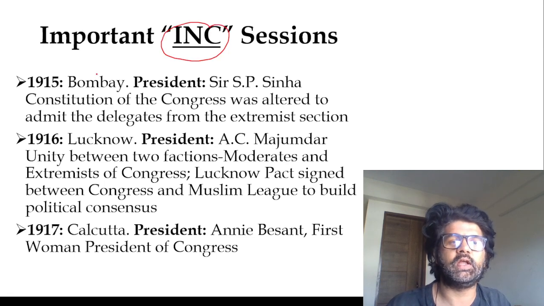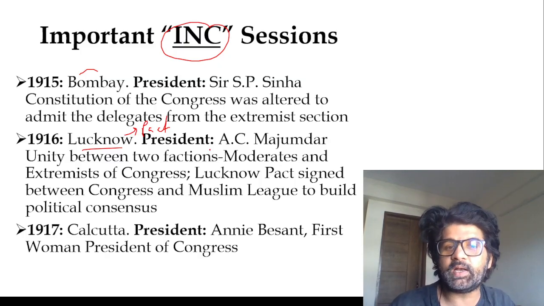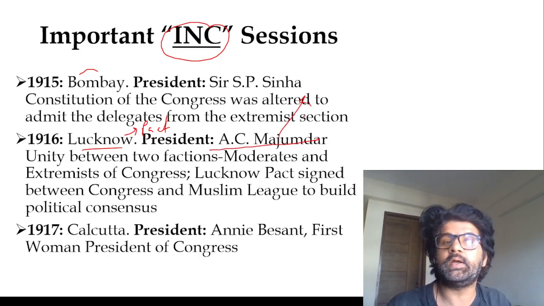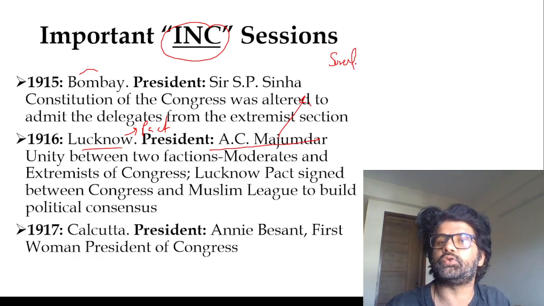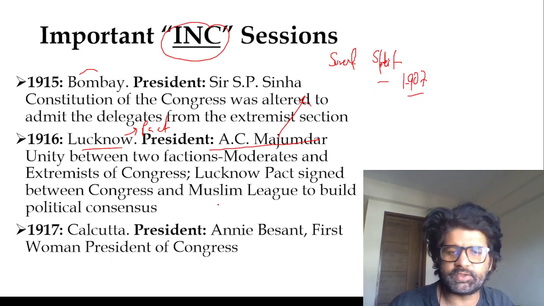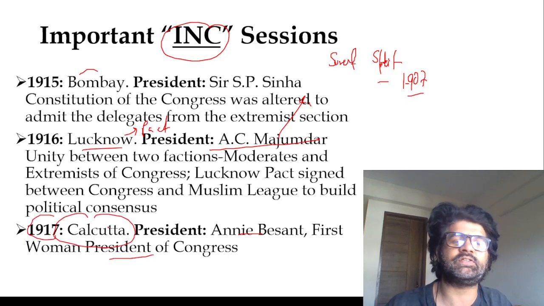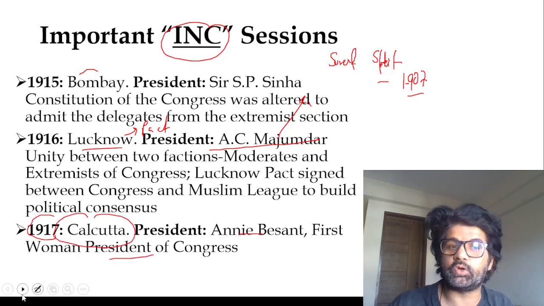Important INC sessions. 1916 Lucknow Pact, where Congress and Muslim League came together. Ambika Charan Majumdar was the president. Remember it. The Surat split happened in 1907, where the president was Rash Behari Ghosh. So these facts are really important. The Lucknow Pact, signed between Congress and Muslim League in 1916. Annie Besant, first woman president, Calcutta session. Remember these facts, they are really important.